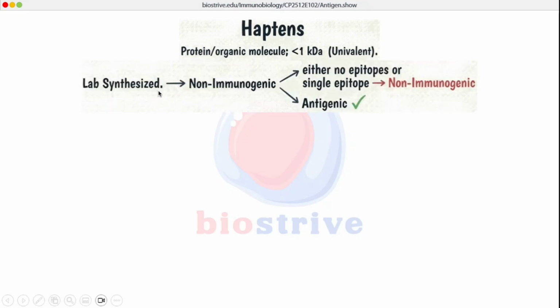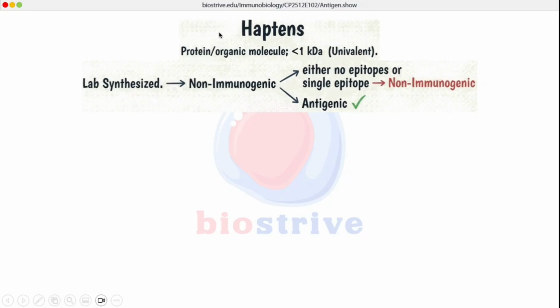Haptens are lab synthesized. They do not occur naturally, and they are non-immunogenic in nature. By non-immunogenic, we mean these are molecules which cannot elicit B cell and T cell response against themselves. So either there are no epitopes, or there is only a single epitope, which makes them non-immunogenic, but they are antigenic.